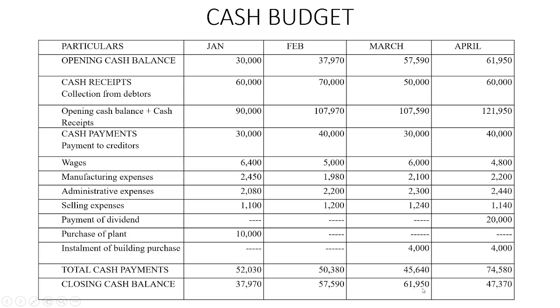The closing balance of March 61,950 is the opening balance for April. Cash receipts, that is collection from debtors 60,000. Total is 1,21,950. Then the different payments, creditors, wages, manufacturing expenses, administrative expenses, selling expenses. Then there is payment of dividend and the installment of building purchase. The total is 74,580 and we find out the closing cash balance, which is 1,21,950 minus 74,580, which is equal to